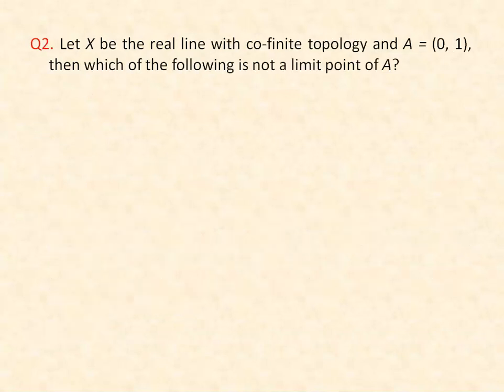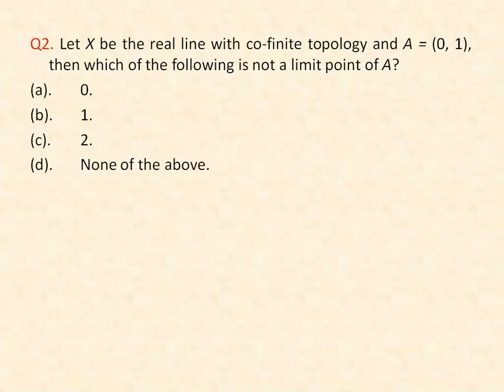Now the second question is, let X be the real line with cofinite topology and A is equal to the open interval 0, 1. Then which of the following is not a limit point of A? Option A is 0. Second option is 1. Third option is 2. And the fourth option is none of the above. Here X is the real line with cofinite topology. And the set A is the open interval 0, 1. Now we have to choose which of the following is not a limit point of A.